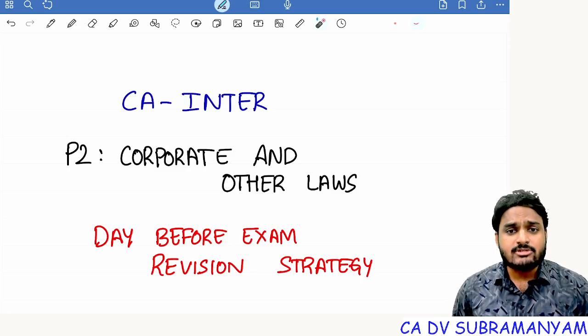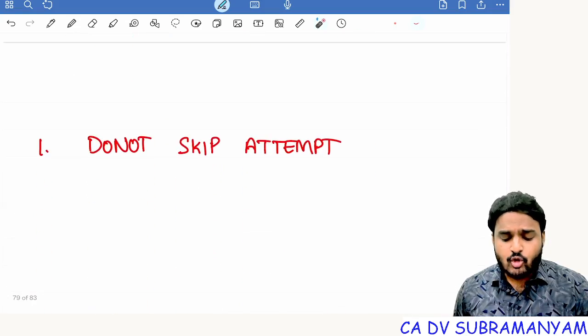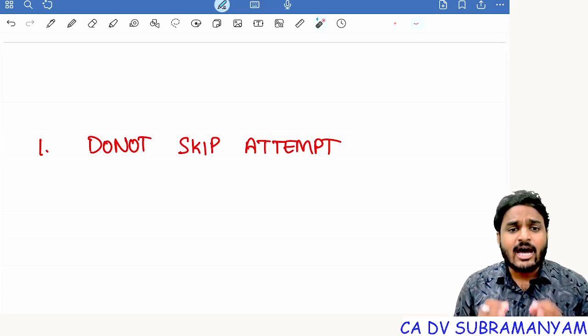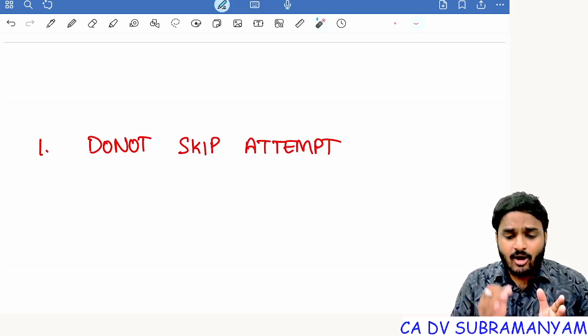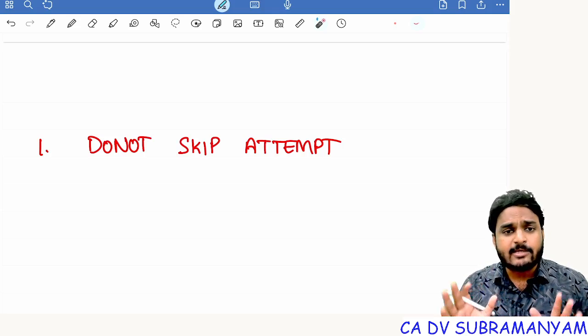Before I share your revision strategy, let me tell you two important points. First point is do not skip attempt of remaining papers. It is irrelevant how you attempted previous paper. All the papers are independent papers, so do not skip attempt of remaining papers.